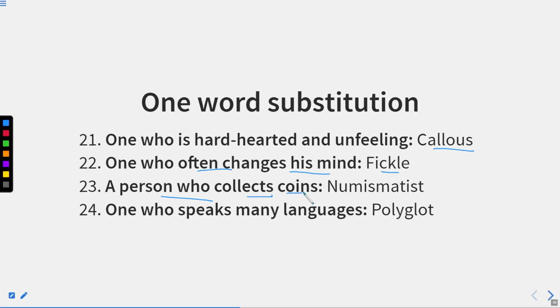A person who collects coins, this person is known as numismatist. One who speaks many languages is known as polyglot. Now, one more thing, if we say one language only, that is monolingual, and two languages, that is bilingual. So there are several words for the language. For one language only, there is monolingual, and one who can speak two languages, there is bilingual. And if we say one who speaks many languages, poly means multiple, so that person is known as polyglot. Now let us move to the next one.